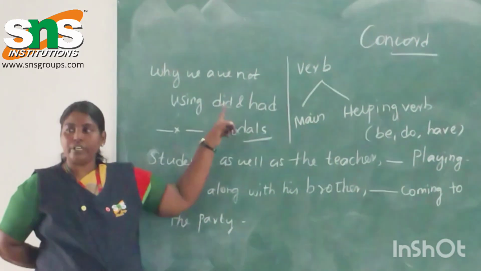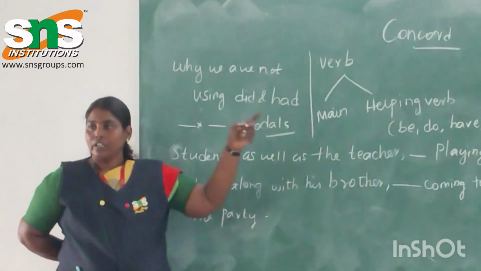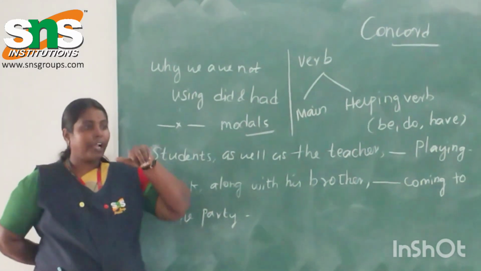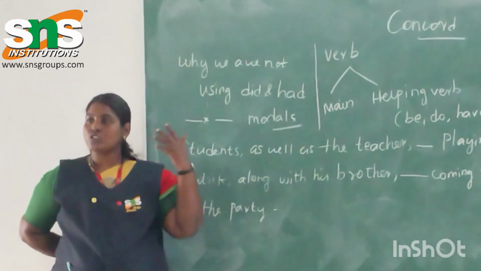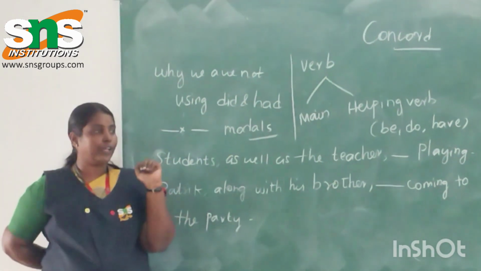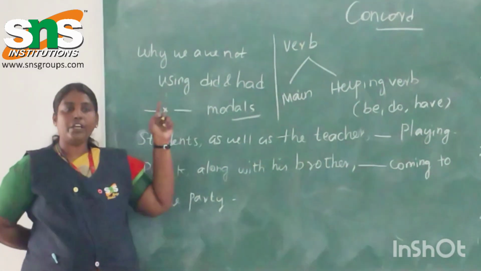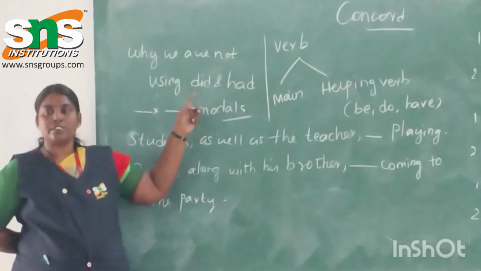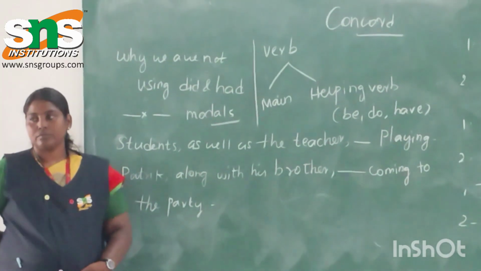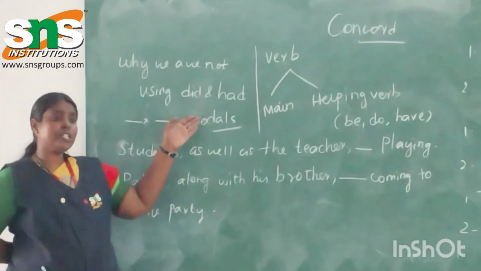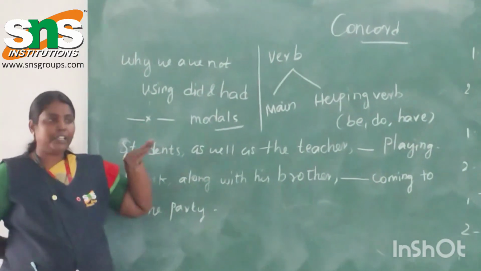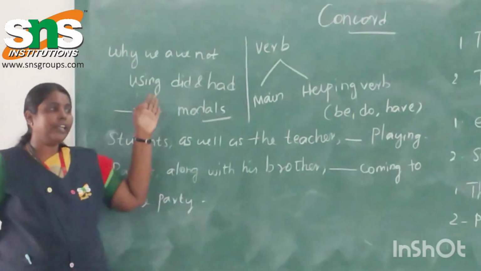Apart from this, what verb forms are we using? Is, are, has, have, was, were and so on we are using. And also you can use the present form of a verb, that is the V1 form. But the question is why we are not using the past tense in subject and verb agreement. And modals also we are not using. If you recollect, we have seen all those details earlier in tenses.